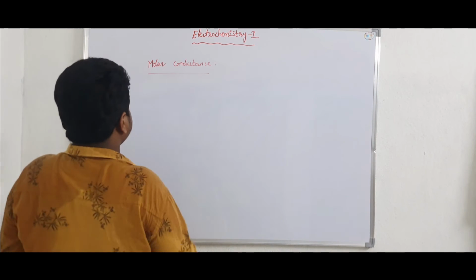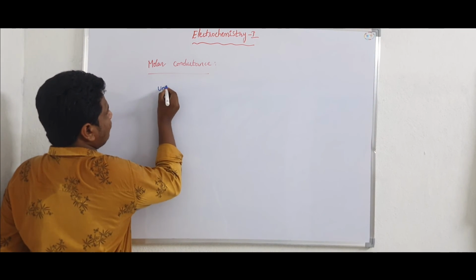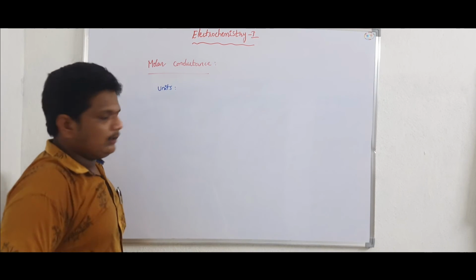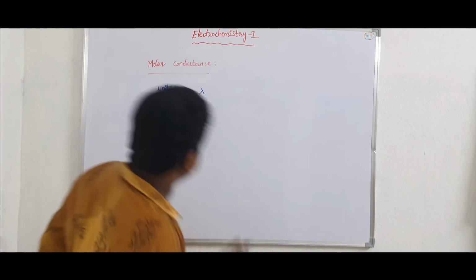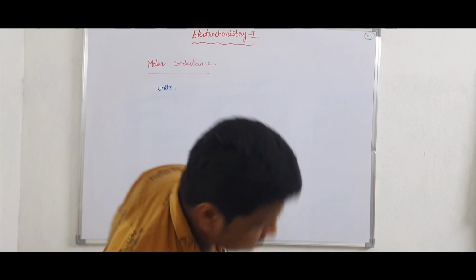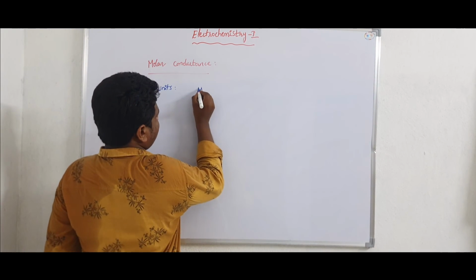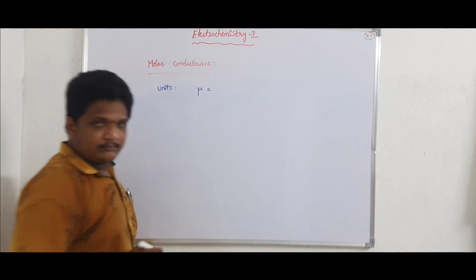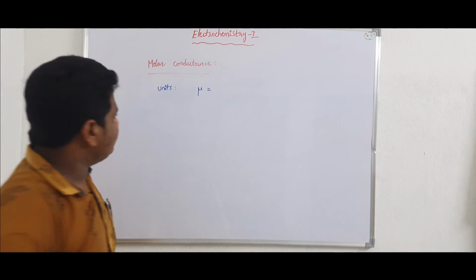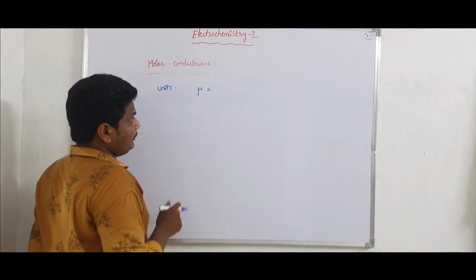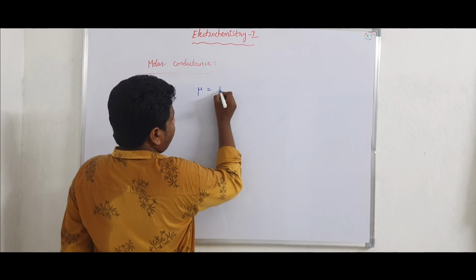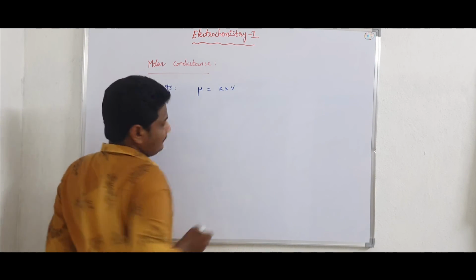Now, units. Here molar conductance, that is mu. Mu is equal to the molar conductance. Mu is equal to kappa into volume V.